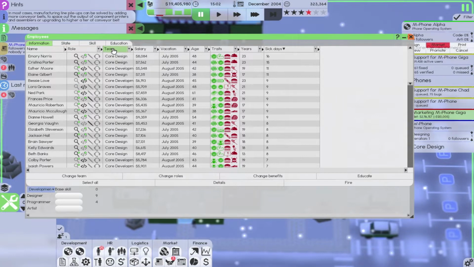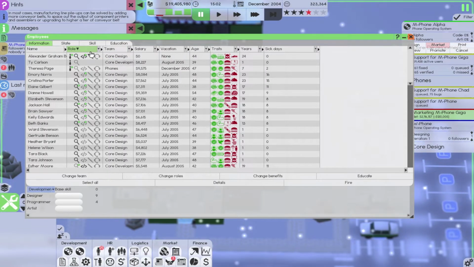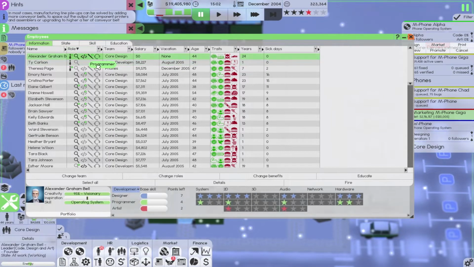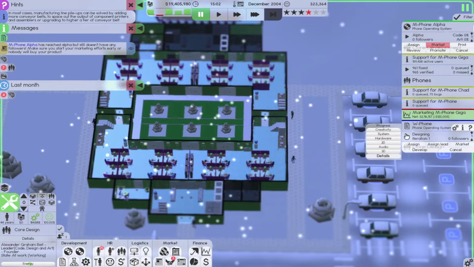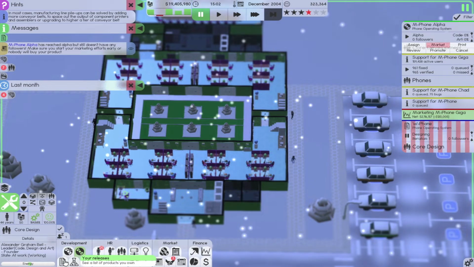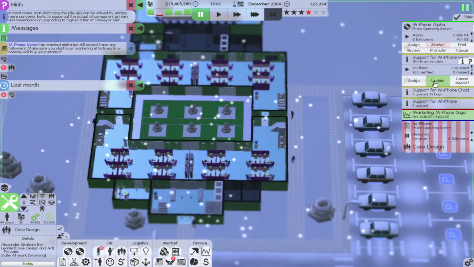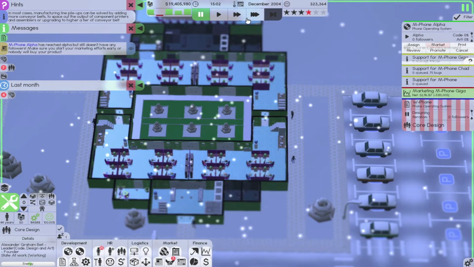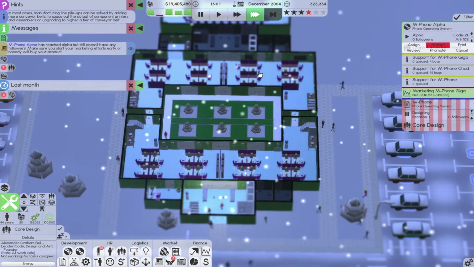Where's our guy? Let's look at our roles. Alexander Graham Bell, you are probably... Yeah, you have no inspiration right now. So let's go ahead and put this on hold just for a little bit. And I guess you can work on... I don't know. Do nothing till the end of the day. And tomorrow I'll give you a contract.